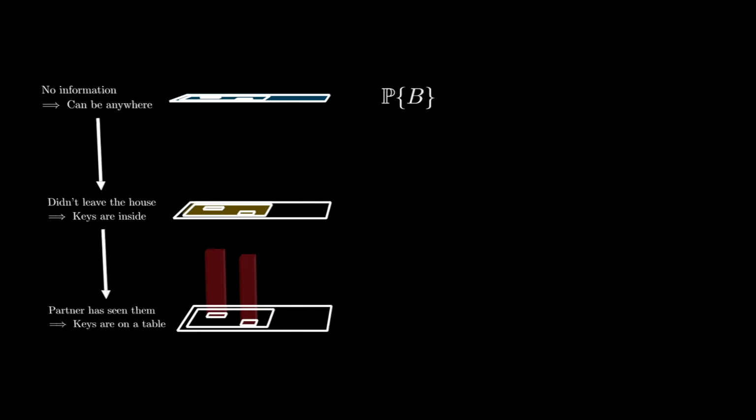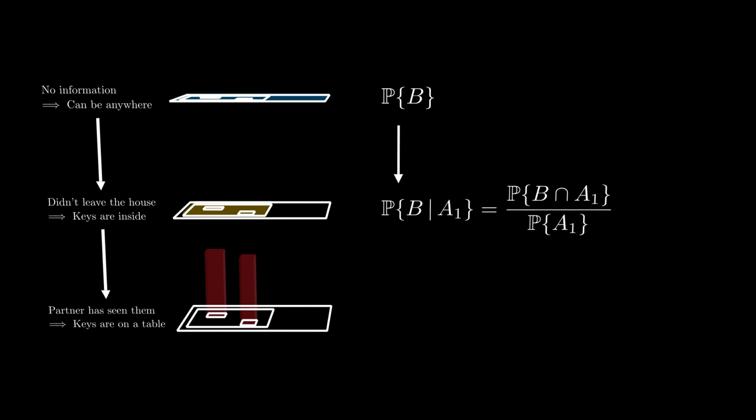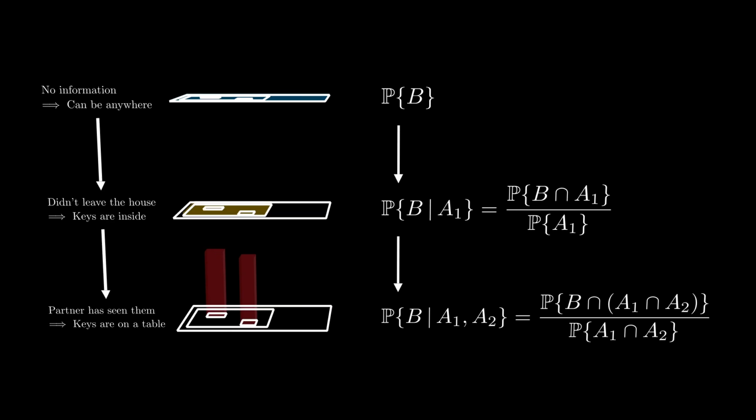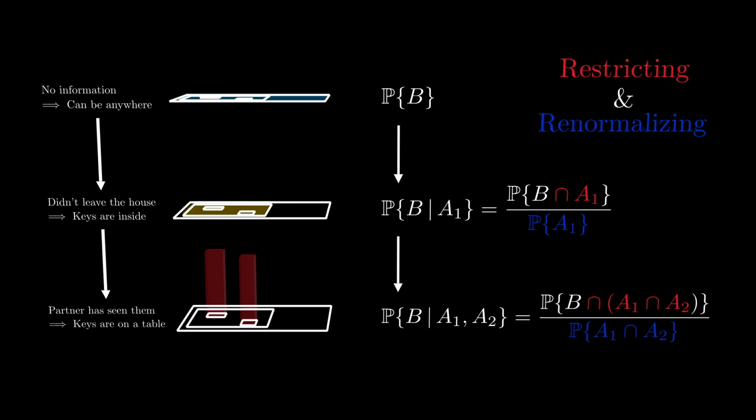In the last video, we introduced the concept of a conditional probability. We saw that it gives a rational way of updating our probability measure based on given information. In particular, it defines a new probability measure on the sample space omega, which simply arises by restricting and renormalizing the original measure to the part of the sample space that is compatible with the information at hand.